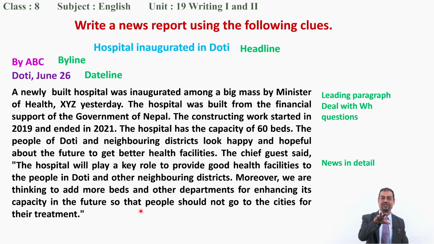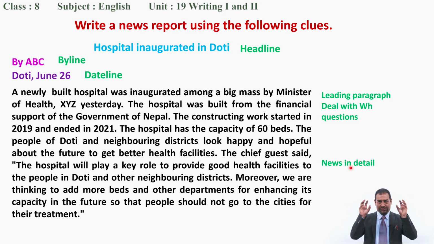And if you want to write some other paragraphs, then you can add some more details about that event. This is what you have to do. So first of all, let's be clear about the format. The format of the news report is headline, then byline, then dateline, and then you have to write the paragraphs. The first paragraph is called the leading paragraph, and we have to deal with WH questions to get basic information of the event. Okay, and if you want to give more information, then you can add it in the following paragraphs or at the end of the same paragraph. That is what we call news in detail.